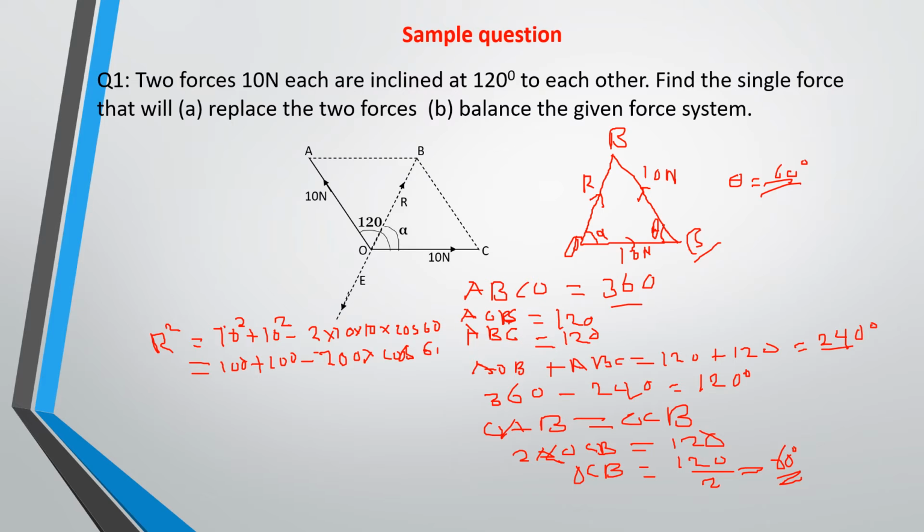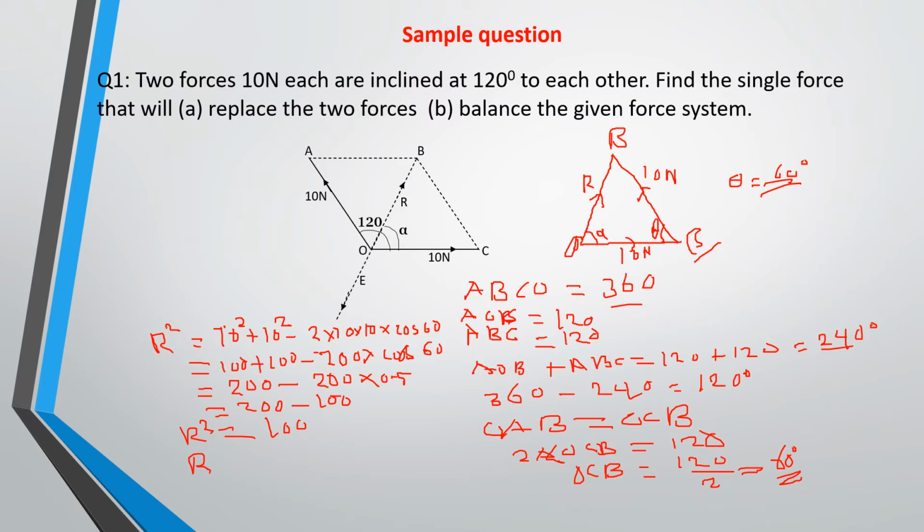So this will be 200 minus 200 times 0.5, which is equal to 200 minus 100. That gives us 100. So r squared is equal to 100.